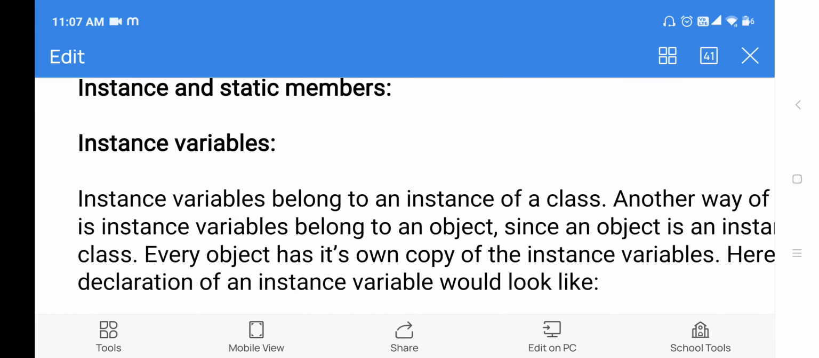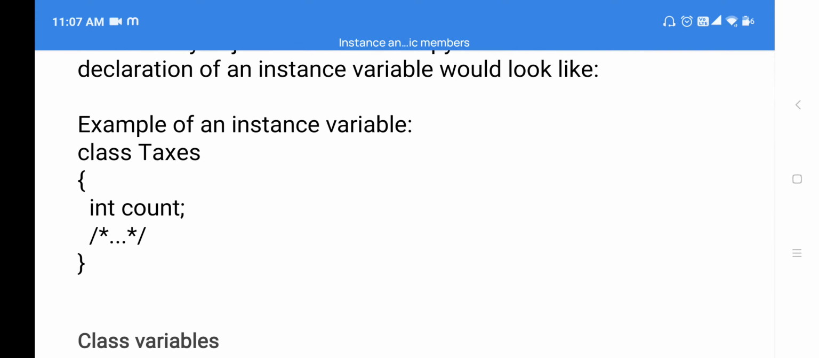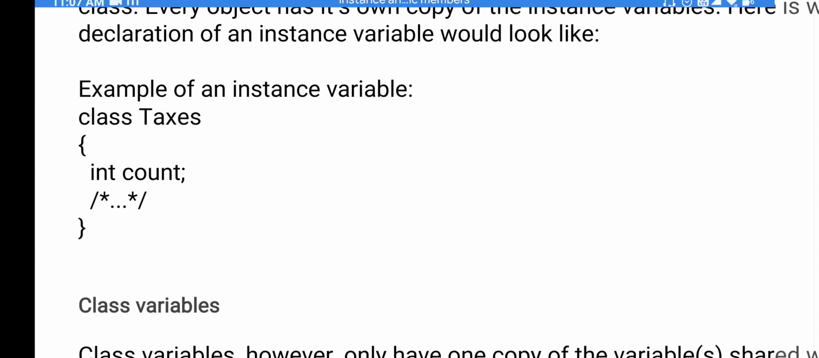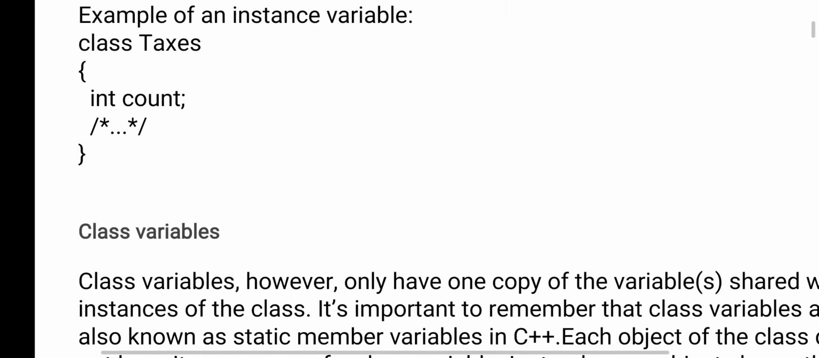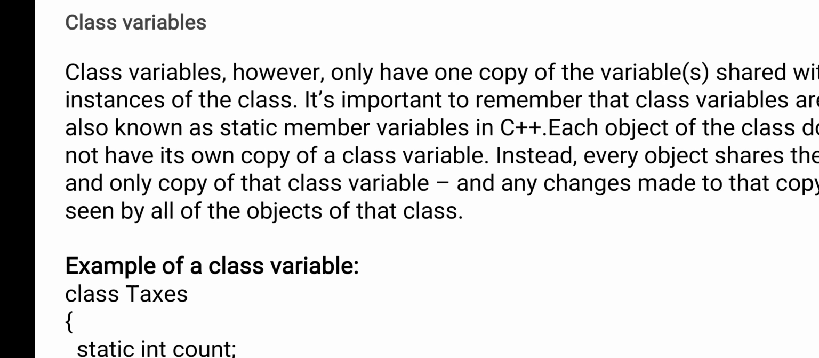Now we'll see how to create variables for an object. Class Taxes, int count. Here, what is the class name? Taxes. If you create any variable for this class's object, then that is called an instance variable.